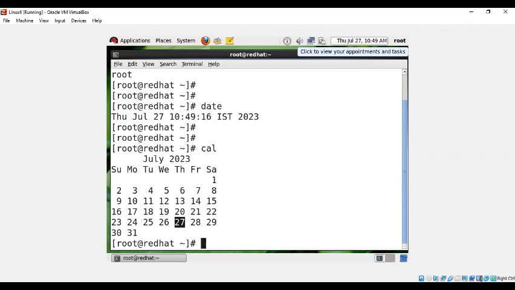As I told you in yesterday's class, initially, the starting two or three units are completely basic. Don't think it's going to be the same in the further classes. Once we finish the two or three classes, you will see multiple commands. Don't memorize the commands, it does not help you for a long time. You have to understand the concept. That is why every day I'm going to give you the recorded session.